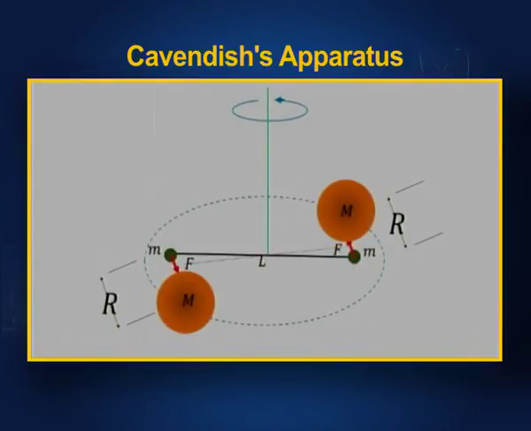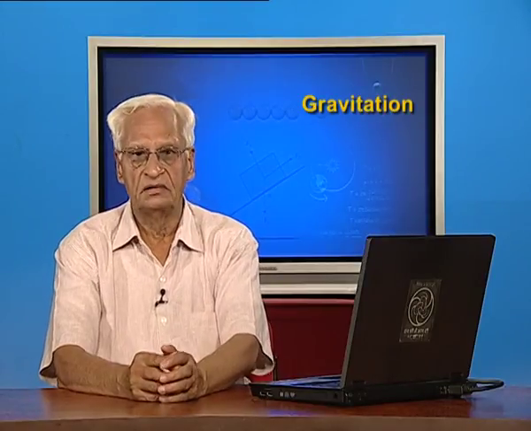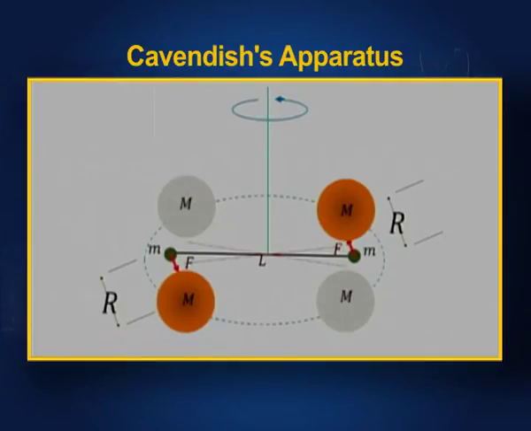You see, two large balls are mounted on a circular track. These large balls are placed on either side of these small masses, and they exert forces F on each other. These forces are equal and opposite, and they constitute a couple. After this, the large masses are rotated and brought in the vicinity of the small masses on the other side, so that the beam gets deflected on the other side. There are several such observations, and the mean of those observations is taken as the deflection of the beam.